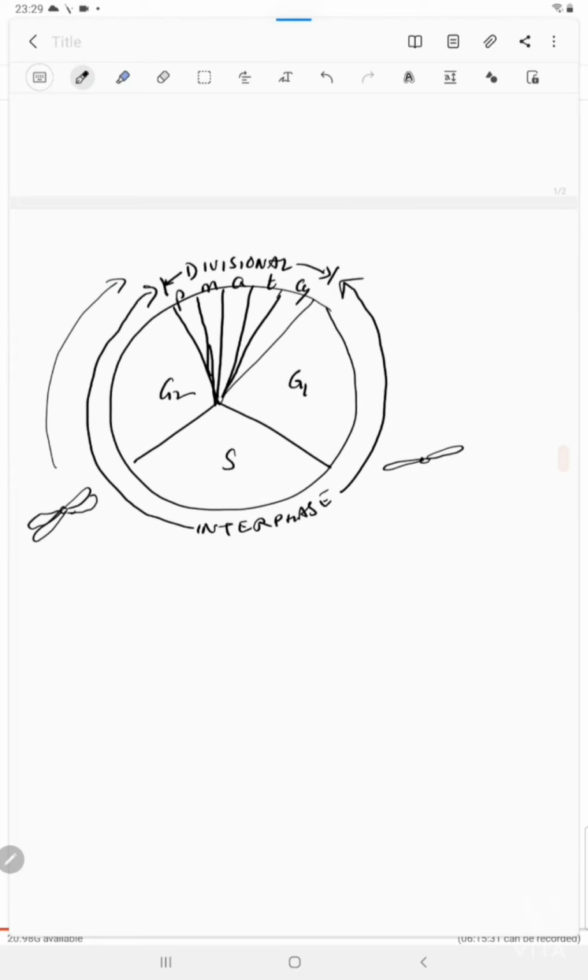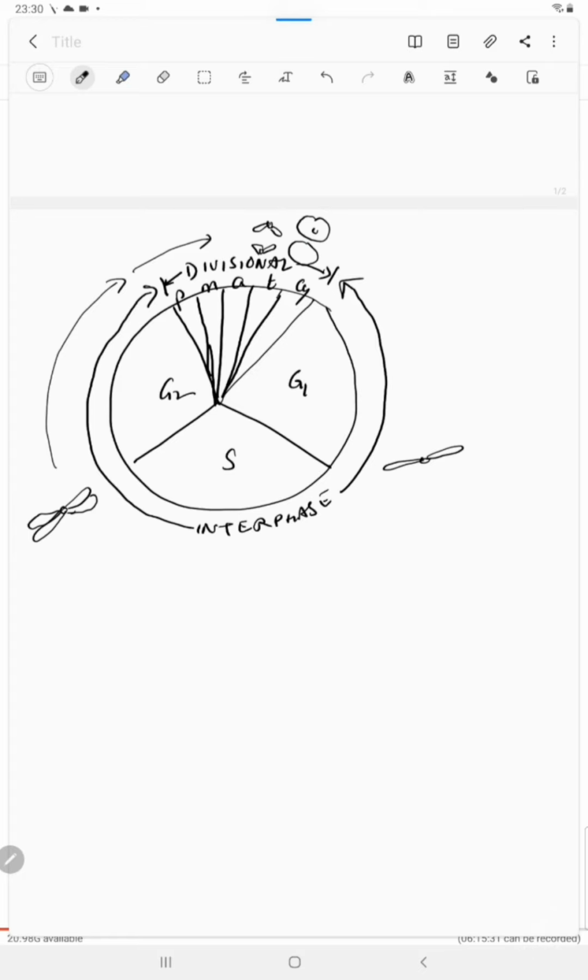The chromosome will remain in this condition up to metaphase, and in the anaphase, these two chromatids will get separated. One will move to one pole, the other will move to the other pole, and finally they will be in the telophase. There will be two different nucleus for the two chromatids.